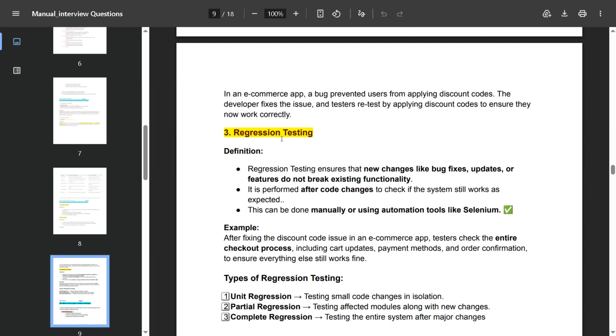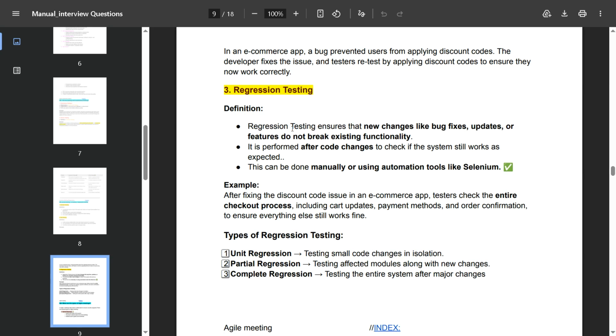And the third is regression testing. Regression testing ensures that new changes like bug fixes, updates or features do not break existing functionality. It is performed after code changes to check if the system still works as expected. This can be done manually or using automation tools like Selenium, Playwright, Cypress, which we are using. For example, after fixing the discount code issue in an e-commerce app, the tester checks the entire checkout process, including cart update, payment method and order confirmation, to ensure everything else still works fine.